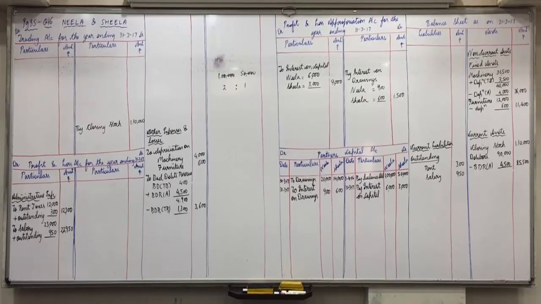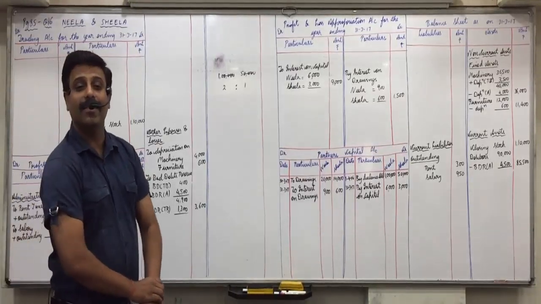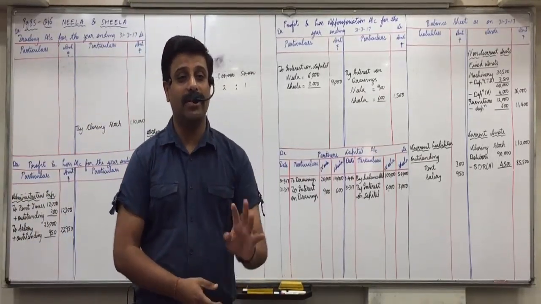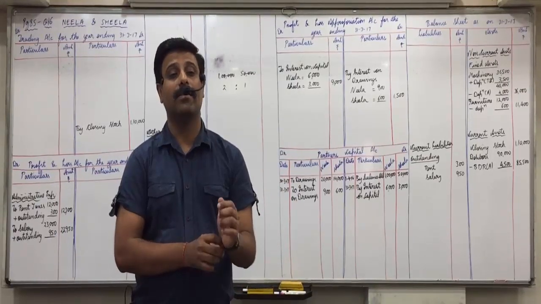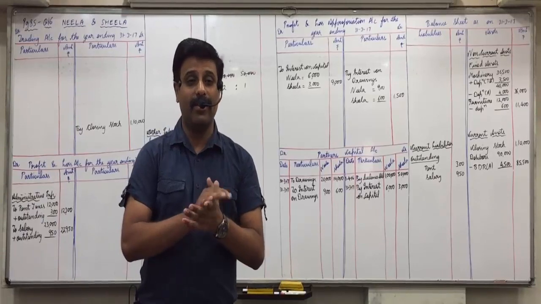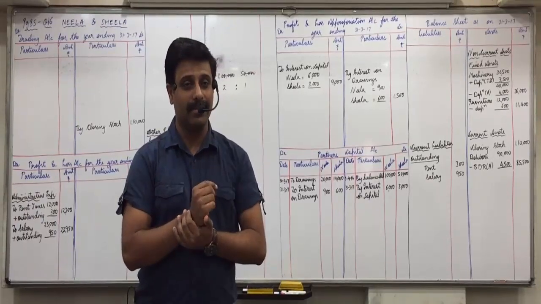First 14,000 divided by 5, 2,800, then into 6 by 12, 1,400, into 3, because 4,200. No. Anyone else? Atifa? 14,000 divided by 5 into 3 by 12. Why 3 by 12? That is when there are 3 months.